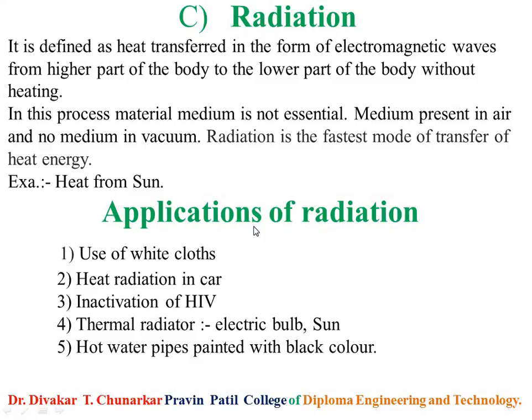Then bad conductors. In a bad conductor, heat does not flow easily from one place to another. Thermal insulators are used to prevent heat loss to the environment. Second, the coils of heavy duty transformers are kept immersed in oil to protect them from excessive heat.